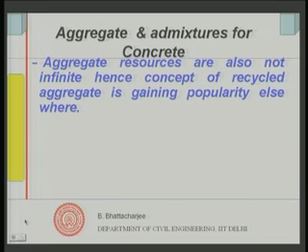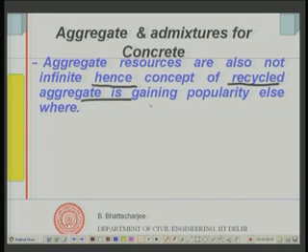Now, one important issue is that when you look at sustainable concrete in future, not in this country at the moment, we are not really using recycled aggregate. But aggregate resources are not infinite, and hence you can't go on using natural aggregates. So the concept of recycled aggregate is gaining popularity elsewhere in the world, and one may think in this direction as well.